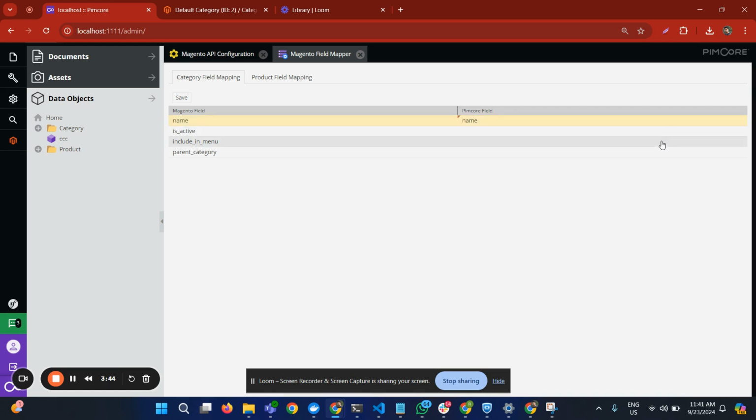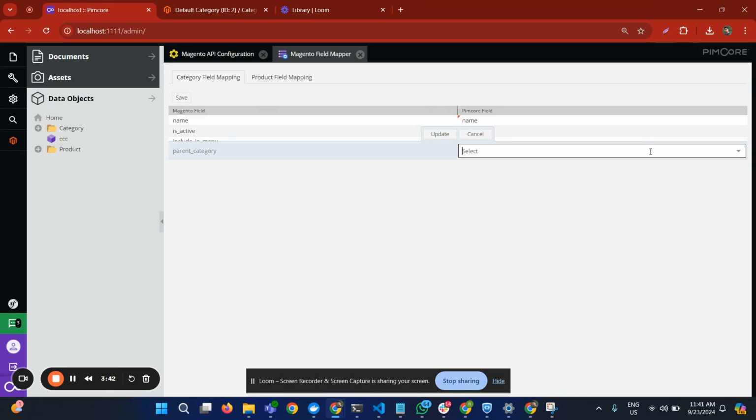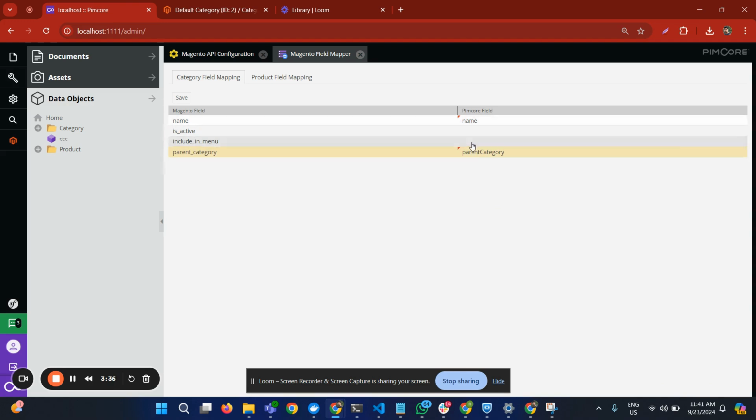Then this will be true in both cases. So we will select only parent category. All right. So these are the two categories and we will save this. These values will be saved in the database in a separate table.